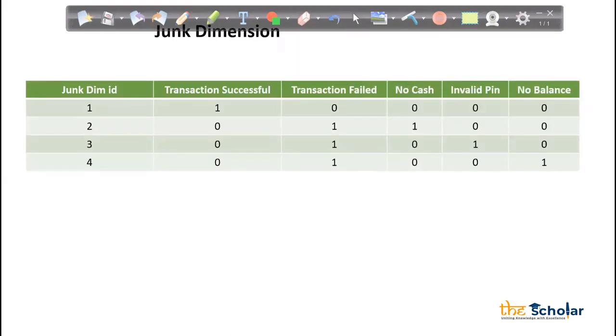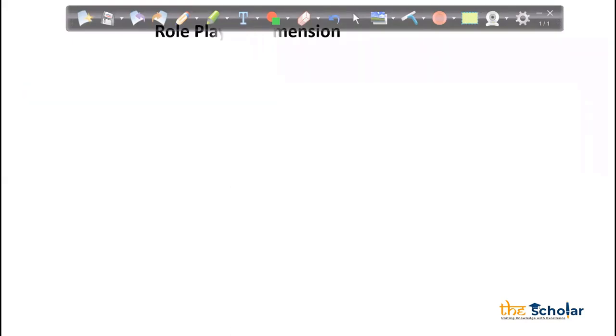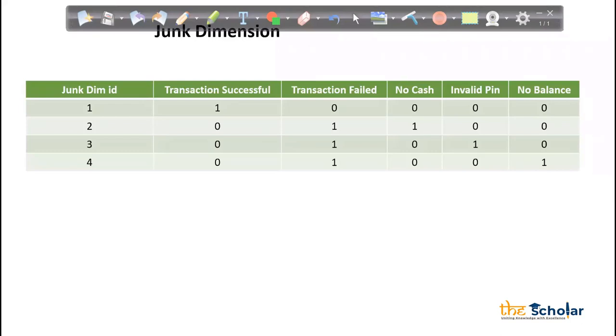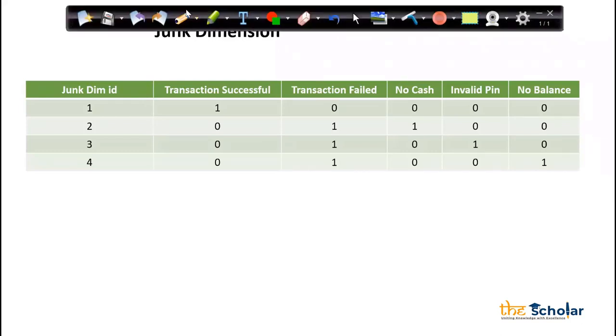Now, junk dimension. Now, junk dimension is what? You see here, I have junk dimension ID. Transaction successful. Let's say someone went to the ATM and he did the ATM transaction.